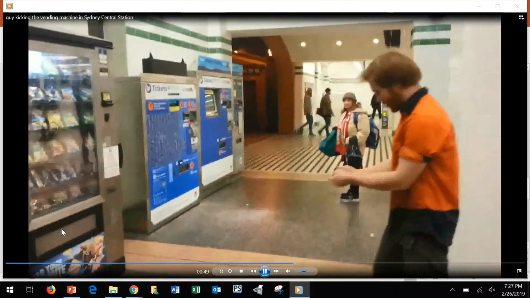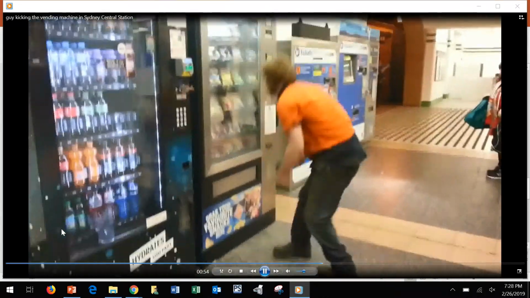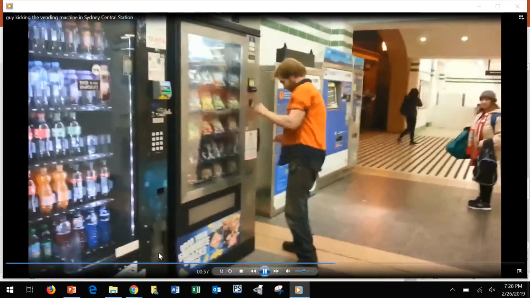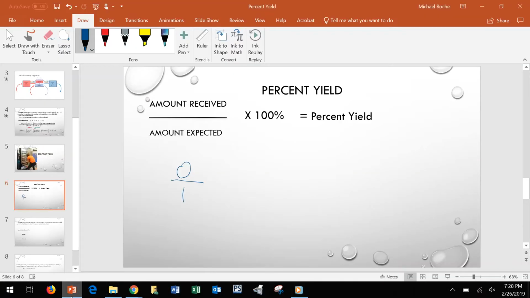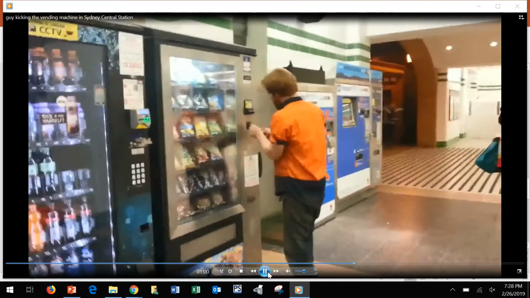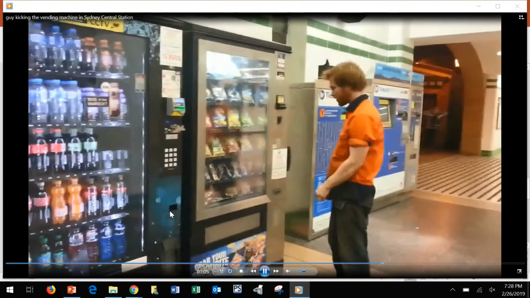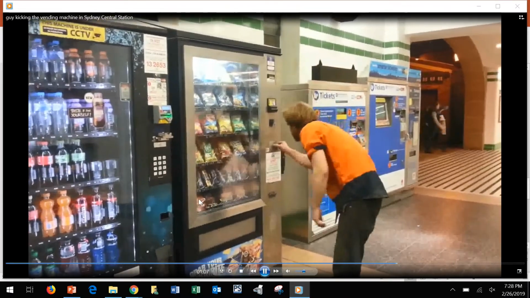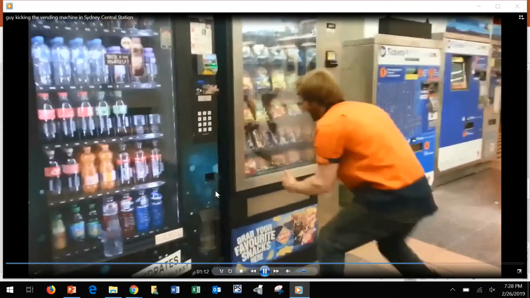And then when he puts the money into the machine, he's now expecting, in theory, two candies. So his expected went from one to two. And as we see here, he hits the button. It takes him a second time because he's so excited. But watch here. Here's the thing right here. When he hits it, that one falls, but the next one gets stuck and he can't believe it.